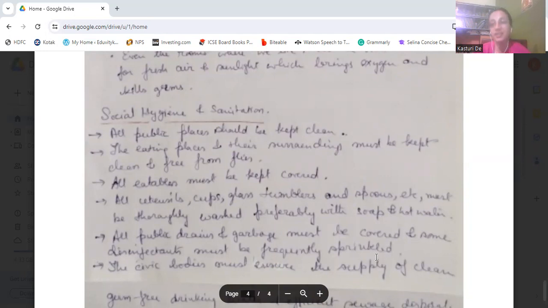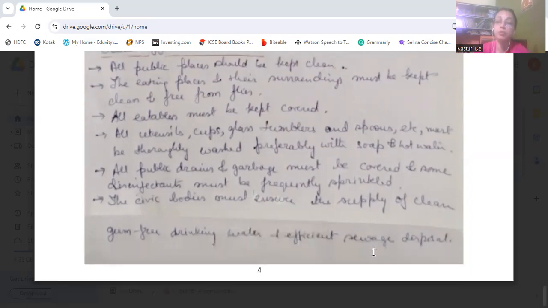Then all utensils like cups, saucers, glass tumblers, spoons, etc., should be washed thoroughly, preferably with soap and water, so that the germs on them are cleaned. Then all public drains and garbage should be kept covered. Some disinfectants must be frequently sprinkled on them so that the germs from those drains and garbage places do not spread into the environment.